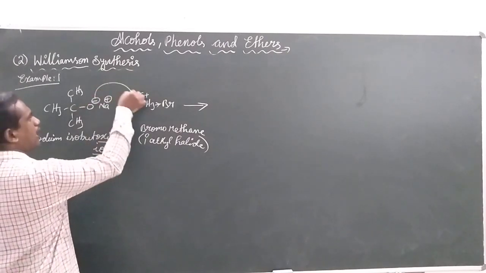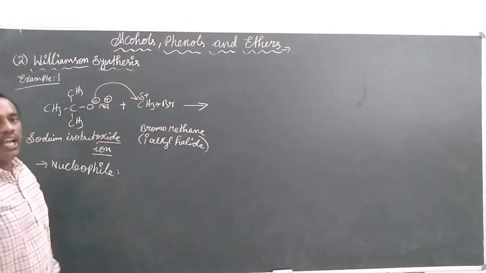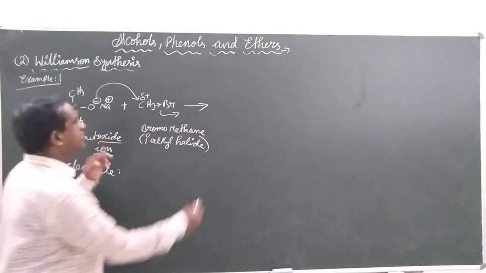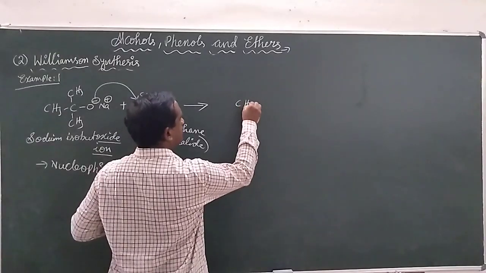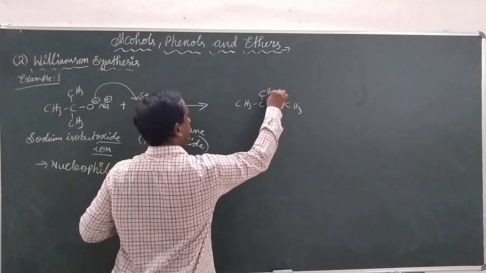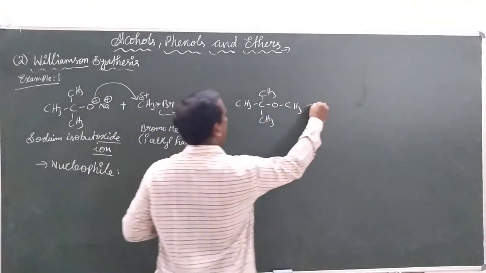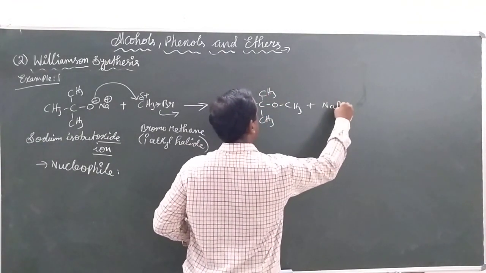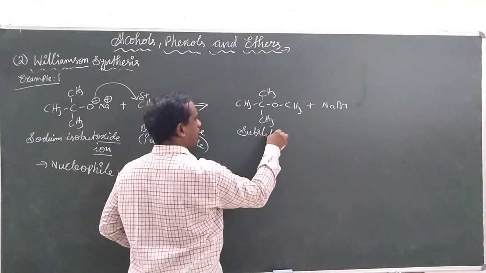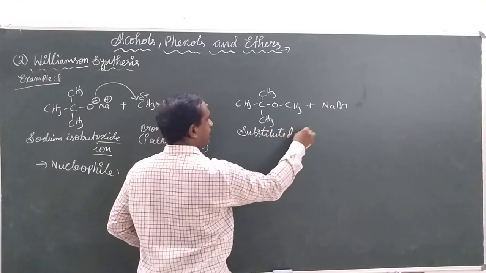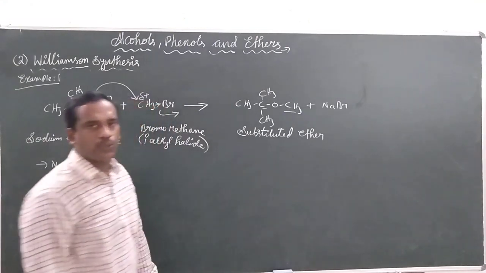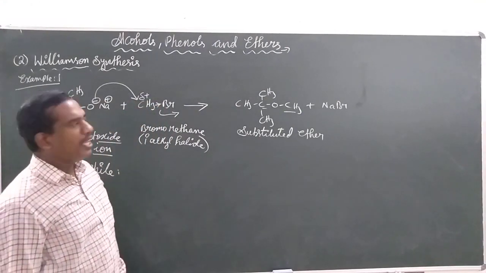So this negative charge is going to give electrons to the carbon and the bromine is going to be withdrawn. It forms the ether with CH3 and the isobutyl group, and NaBr. This is what we call a substituted ether, because in the carbon chain here we got a substitution.